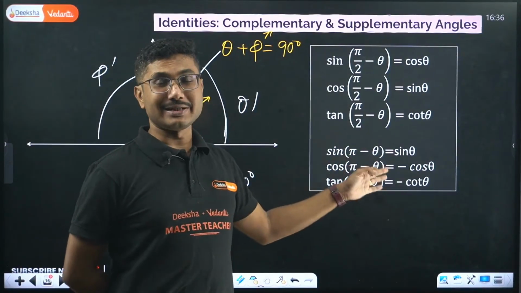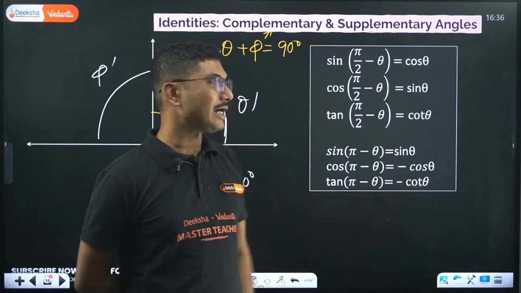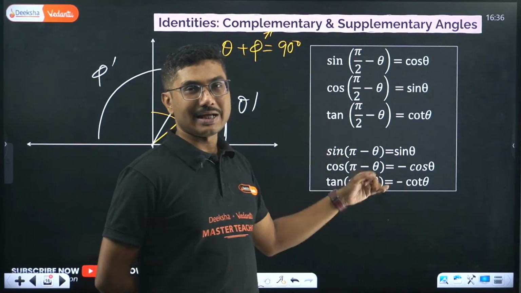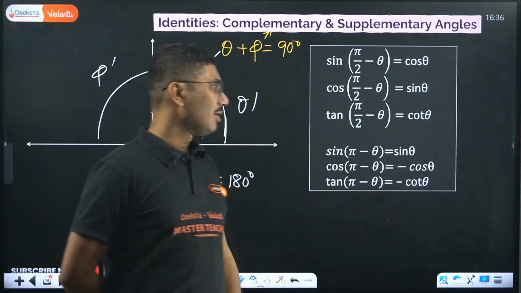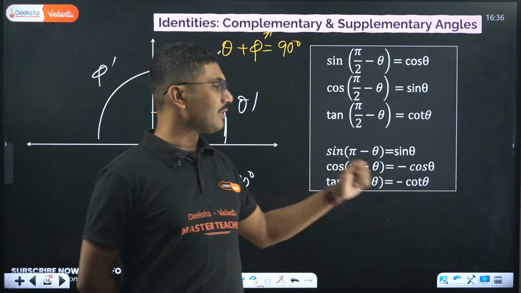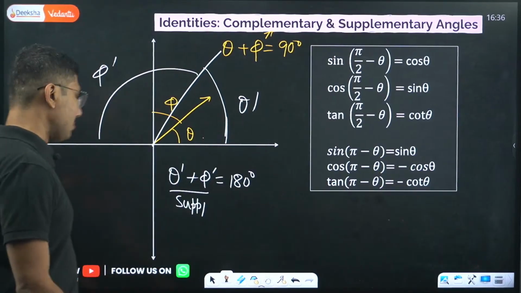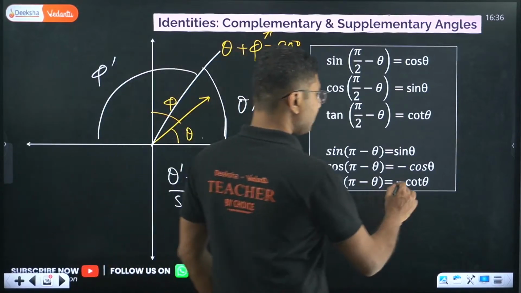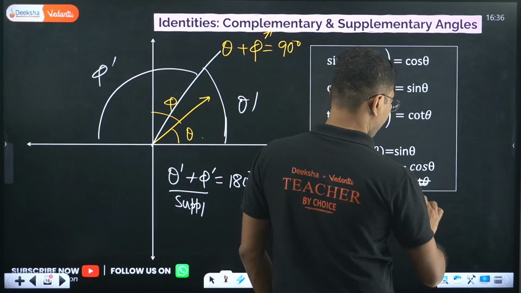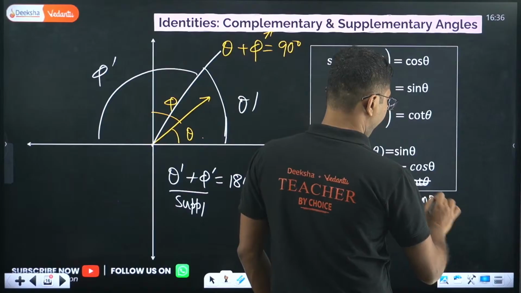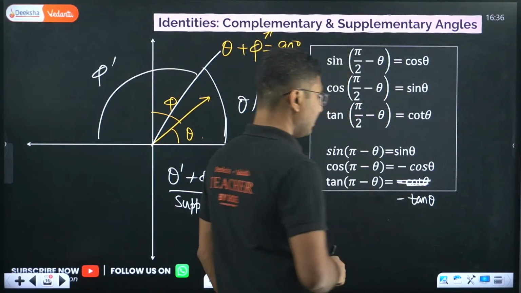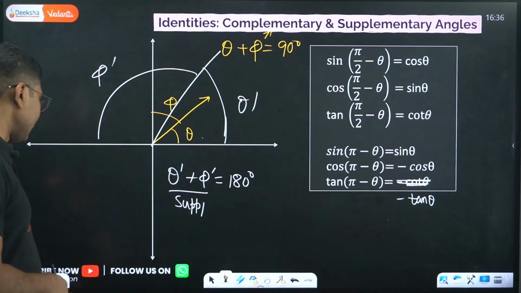Cos of pi minus theta, on the other hand, is minus cos theta, and tan of pi minus theta is minus tan theta. Okay, this is a very important concept to remember.